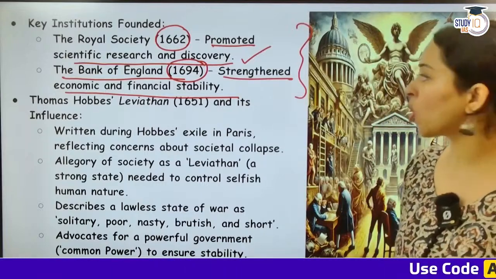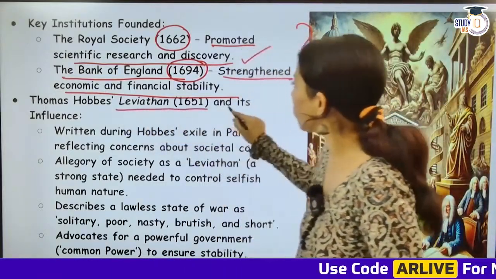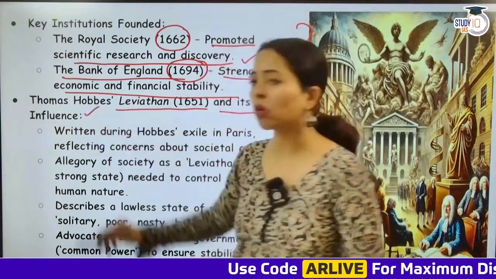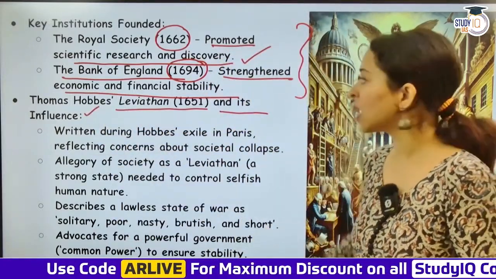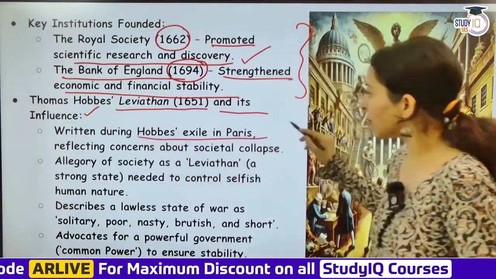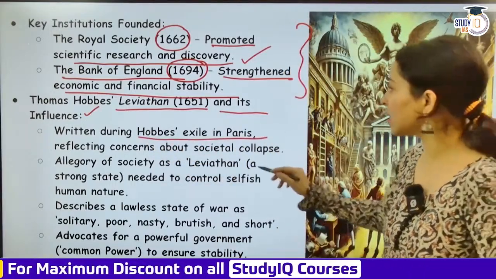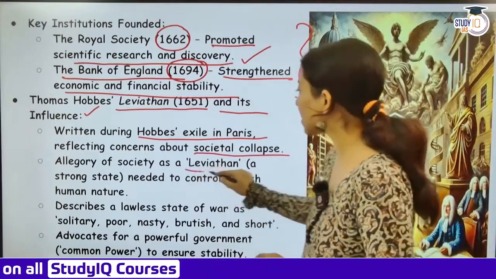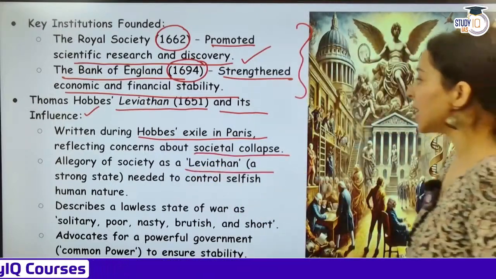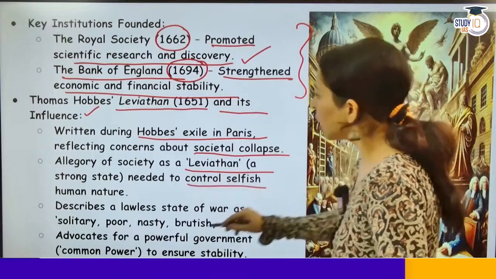Then you have Thomas Hobbes' Leviathan, 1651, and its influence. So which work of Thomas Hobbes came? Leviathan was a work that came. What was Leviathan about? Written during Hobbes' exile in Paris, it reflected concerns about societal collapse, with an allegory of society as a Leviathan, a strong state needed to control selfish human nature.